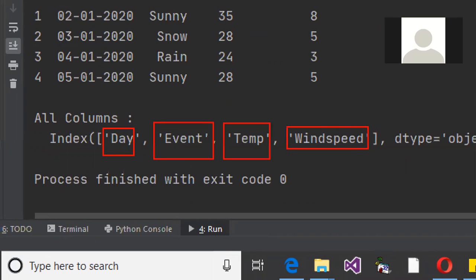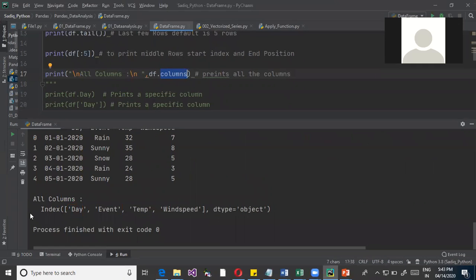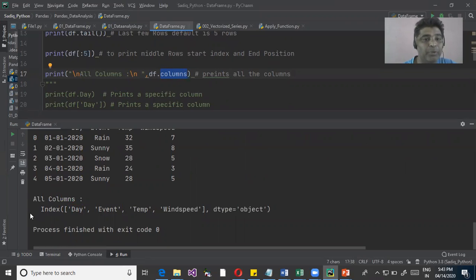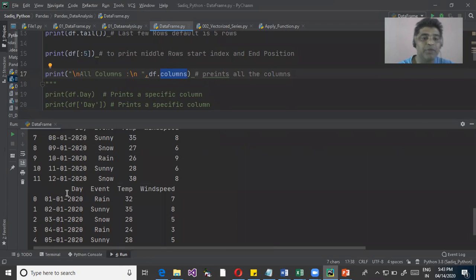Fine. So now, this is where I try to find out only what columns there are. In the previous case, we were trying to filter the data horizontally, so I wanted the first 5 rows, or the 3rd to 5th rows. We were getting the data horizontally. Now I want to get the data vertically. So how do we get this data vertically?